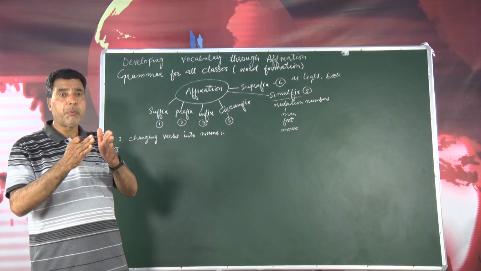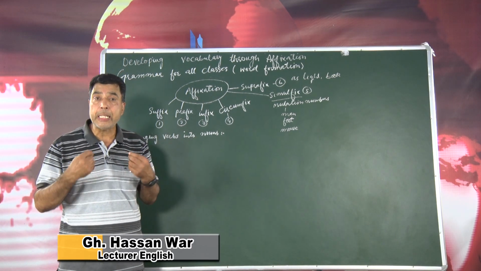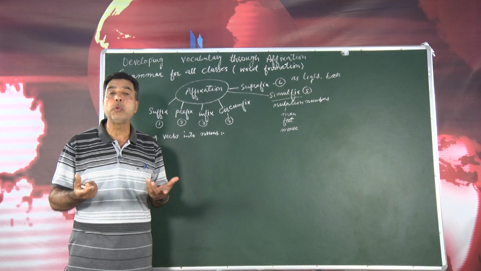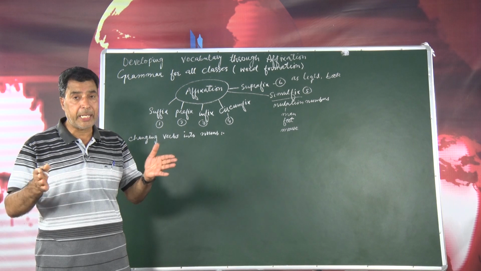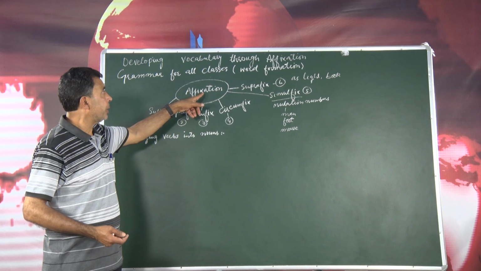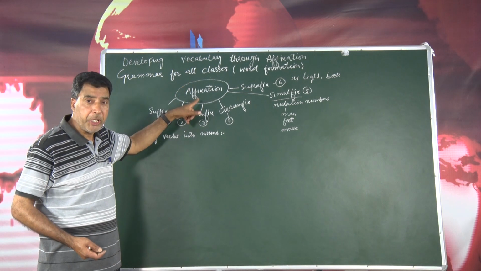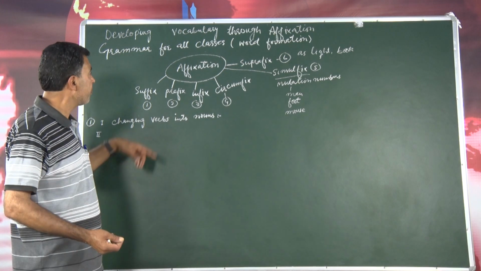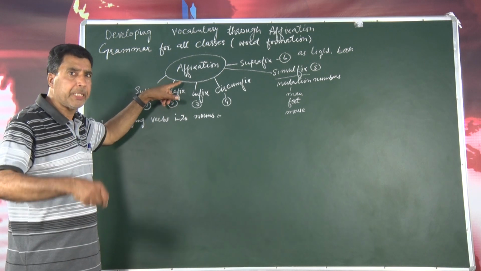What is this affixation? When we add some more words or some more syllables, sometimes a syllable or sometimes more than a syllable, to a root word, whether in the beginning, at the end, or in the middle, and that is what I am going to discuss today. So, affixation is for word building, for word formation, for finding different words that we generally use in our speaking, and there are many types of affixation.